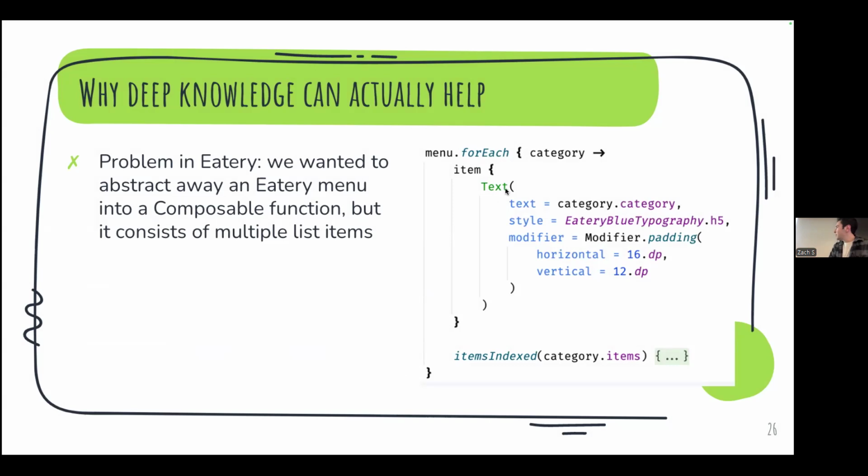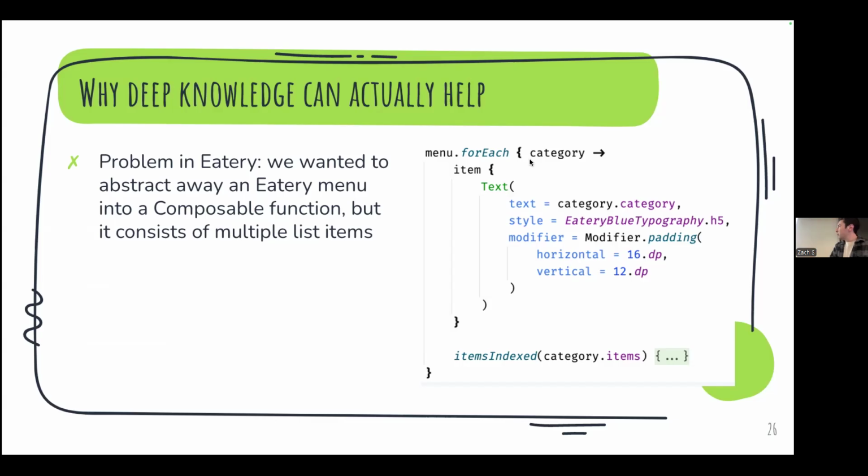But the thing is that we were showing a menu, and we had to show the category as one item, and then all the items within that category as separate list items, right? We wanted to have everything be separate list items, because it just makes sense when you're creating a lazy list. You want each menu item to be separate.